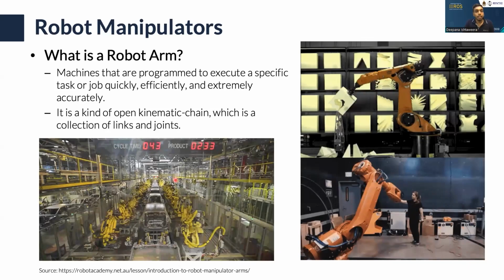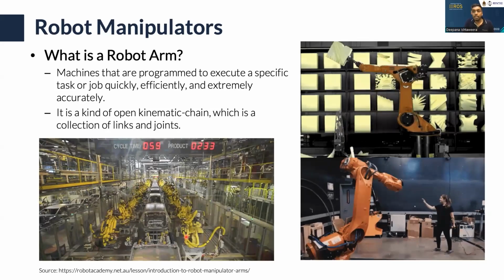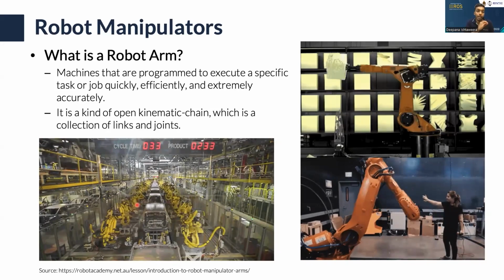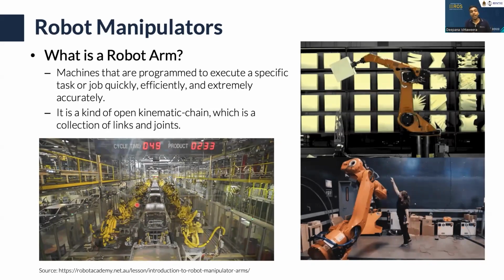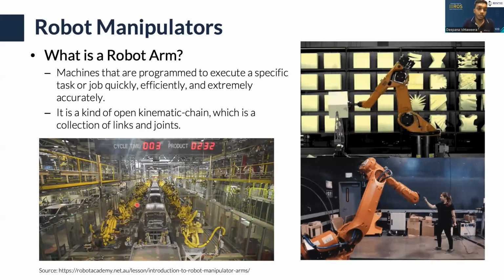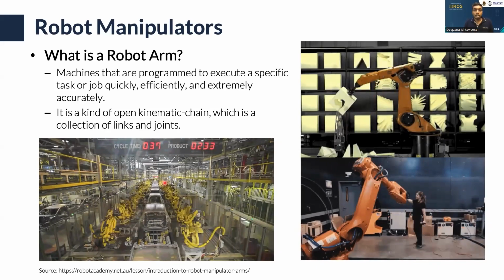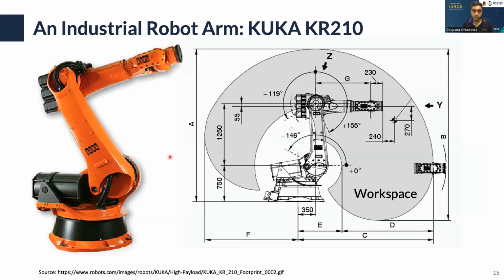So here you can see a robotic application in the Tesla manufacturing facility. There are hundreds of robots that do painting jobs, mounting and inspection, and lots of things. Let's take an example of an industrial arm, the KUKA KR210.